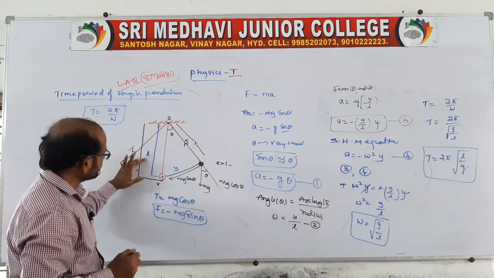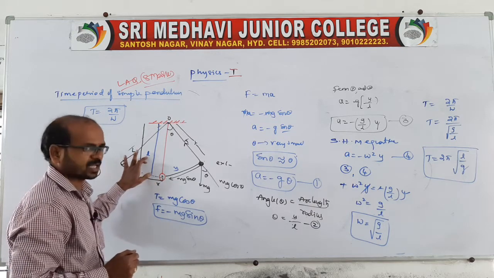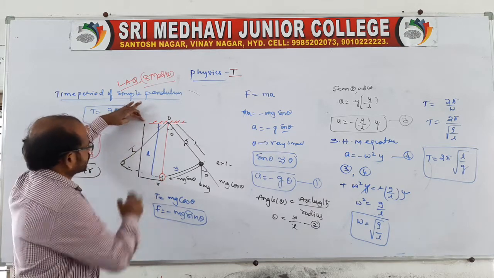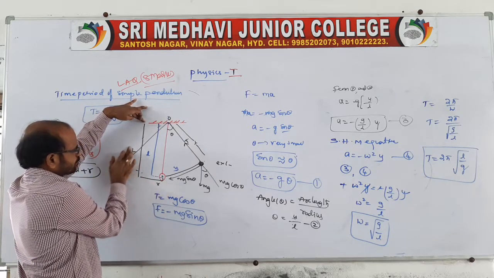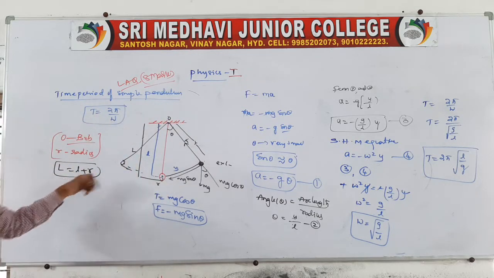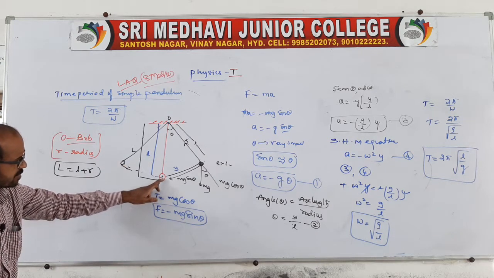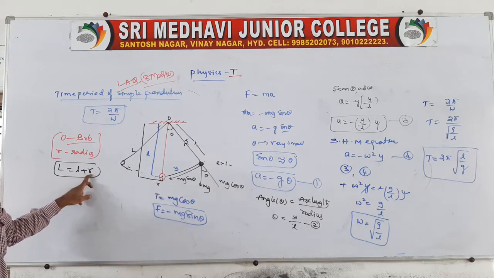Clear? And the length will be till the center of the bob, that is small l. Sir, what about the total length? The total length will be from the point of suspension to the end of the bob, that is capital L. So the capital L will be small l plus the radius of the bob, small r.